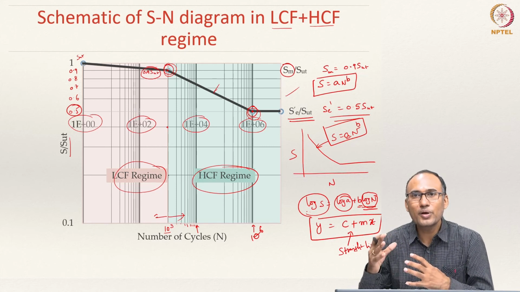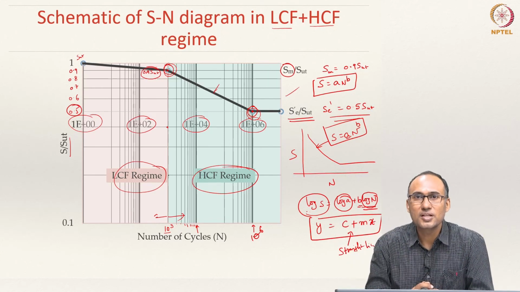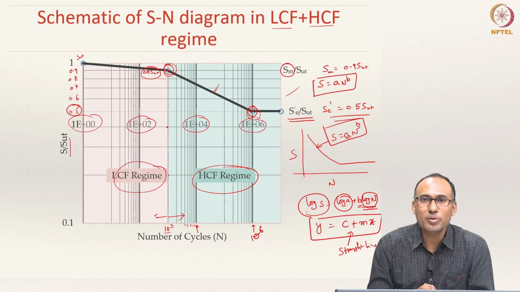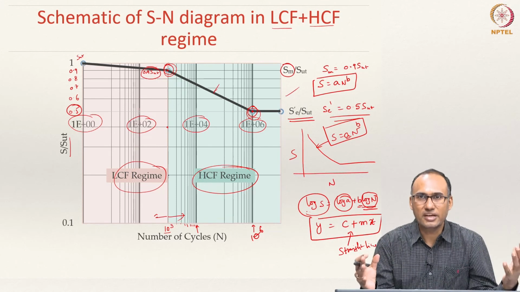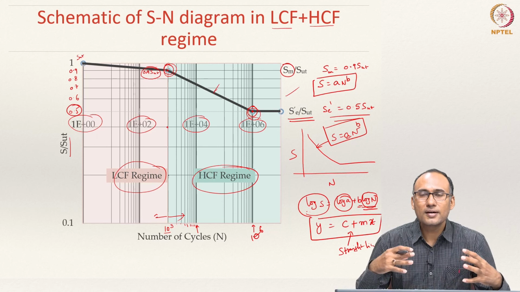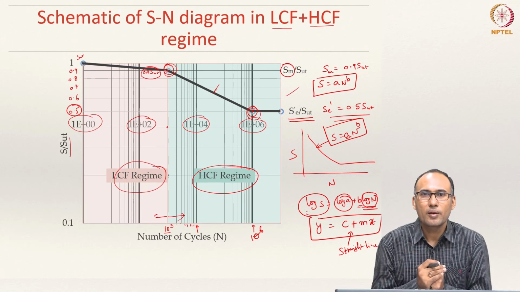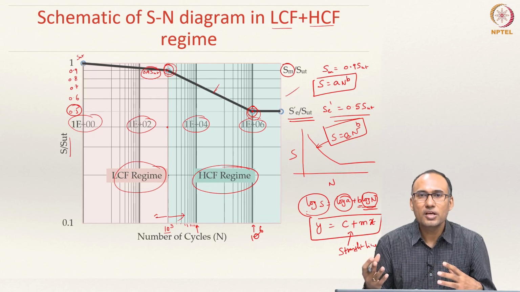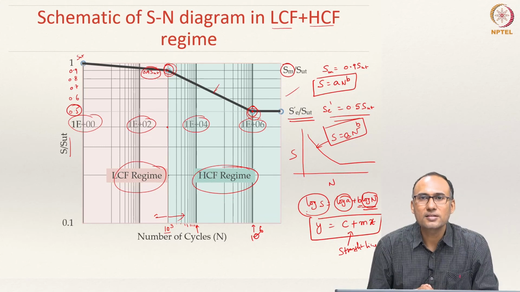But the component in service may be working at a different temperature, so you need to account for this change in temperature as well. Similarly, you have a lot of scatter in the data from the rotating beam bending test, so the reliability of the data is taken to be 50%, but when doing design calculations, if you want higher reliability, you need to add a correction factor for that as well, and so on.